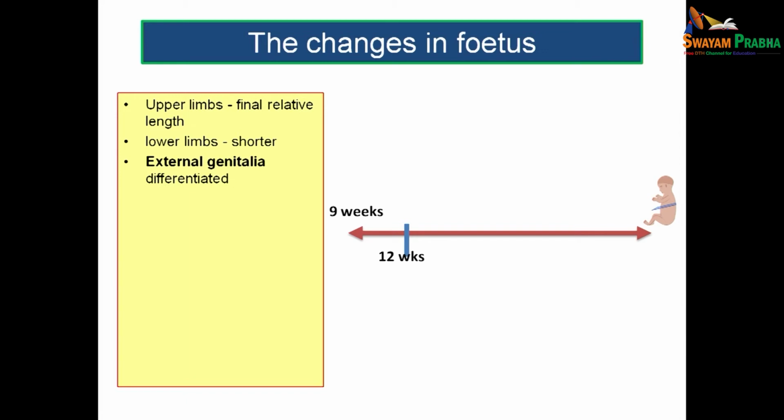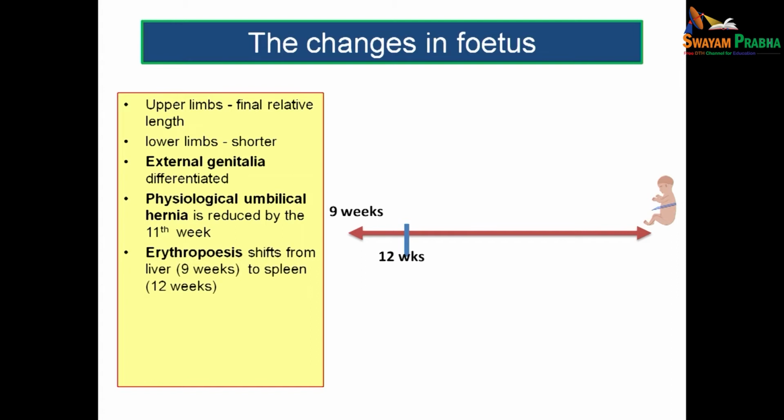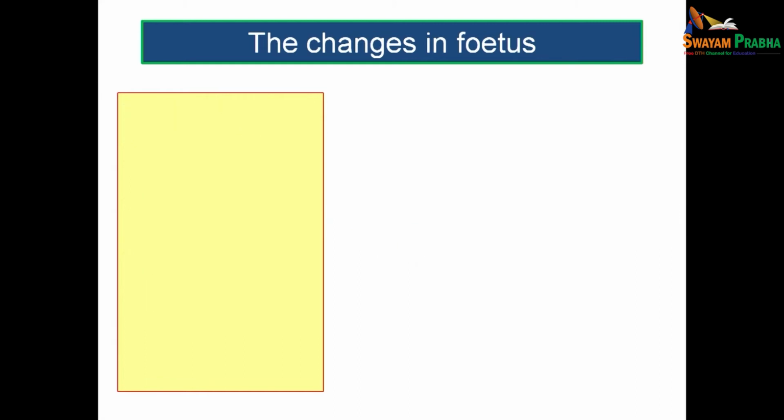somewhat shorter. The external genitalia will be differentiated, and the physiological umbilical hernia will be almost reduced by the end of 10th week or early 11th week. In this period again, erythropoiesis shifts from liver to the spleen. By the end of 12th week, the whole process of erythropoiesis will be shifted from the liver to the spleen. These are the events which are happening during the first lot, that is from 9 weeks to 12 weeks, and by the end urine will be discharged into the amniotic fluid.